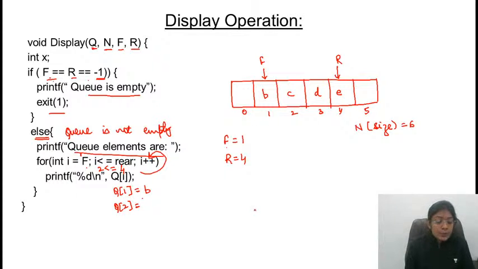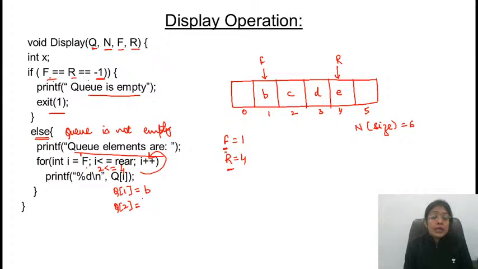Ma'am, rear will be updated after insert. Yes. But here we are not inserting or deleting an element. Simply, whatever elements are present, we are just displaying those elements. So it is neither going to update the value of the front variable nor the value of the rear variable.